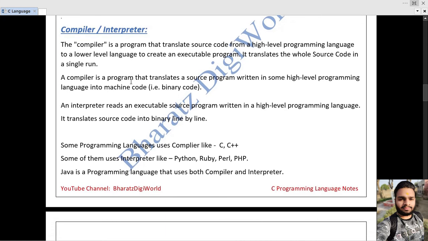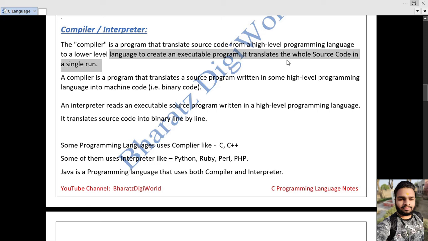Now let's come to the difference between a compiler and an interpreter. Let's see what a compiler does and what an interpreter does. The compiler is a program that translates the source code from a high-level language to a low-level language. The compiler is just software that we have in a computer or mobile, and the work of the compiler is to translate the source code that we have written in a high-level language to a low-level language, that is, machine language. Now why does it convert to low-level language? It converts it to create an executable program.